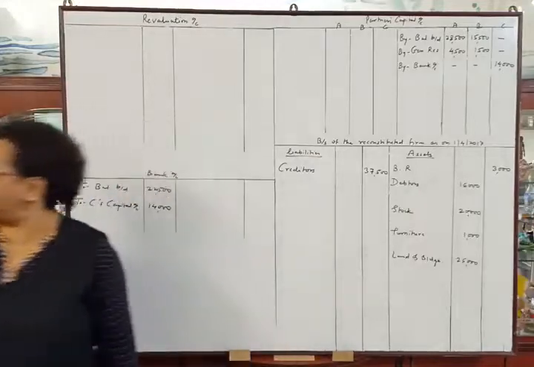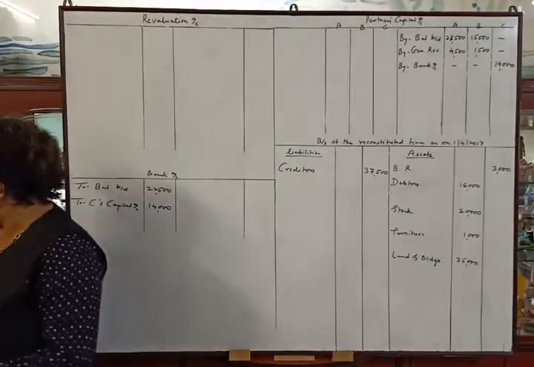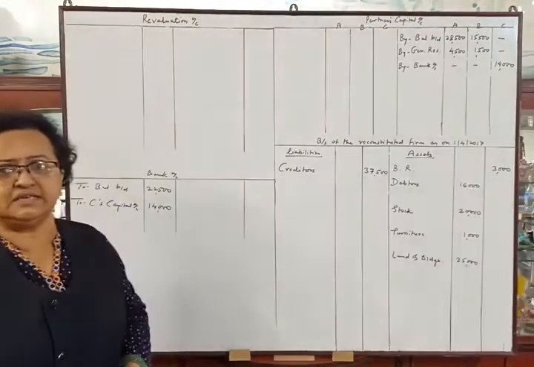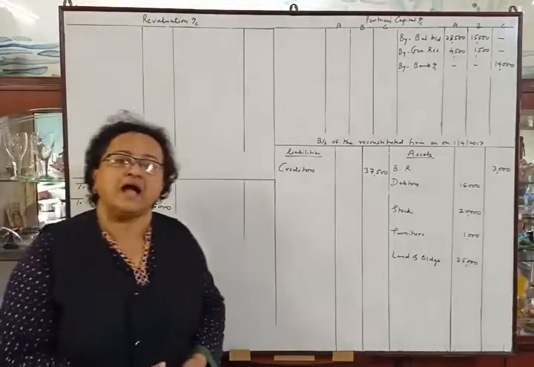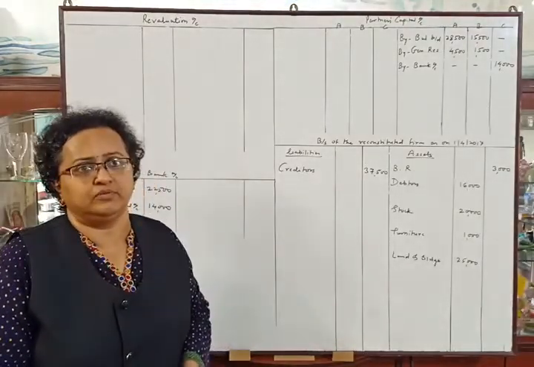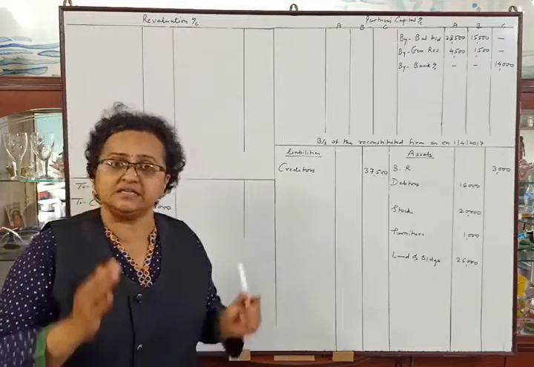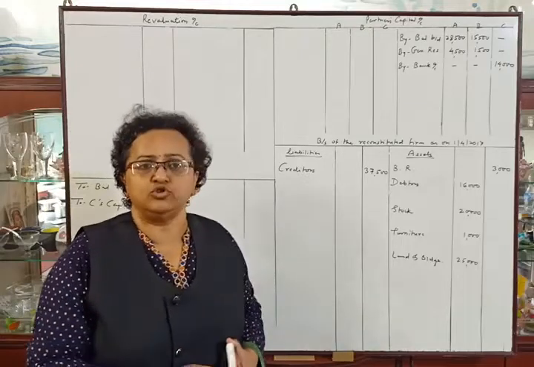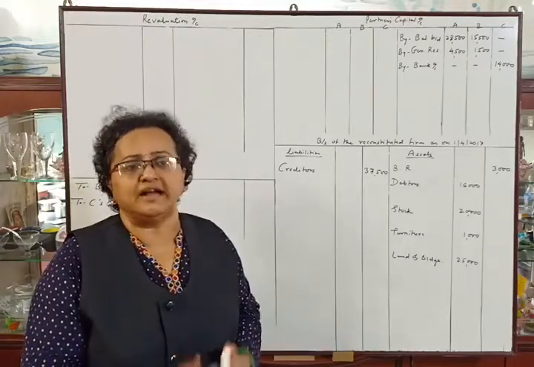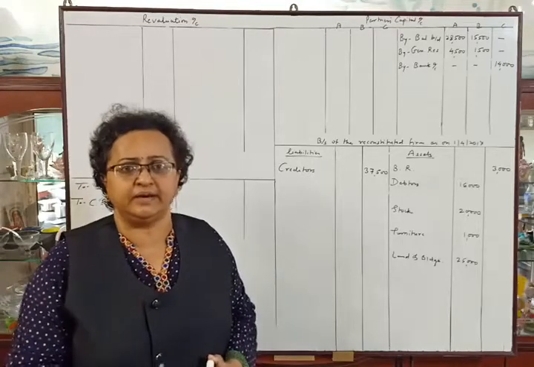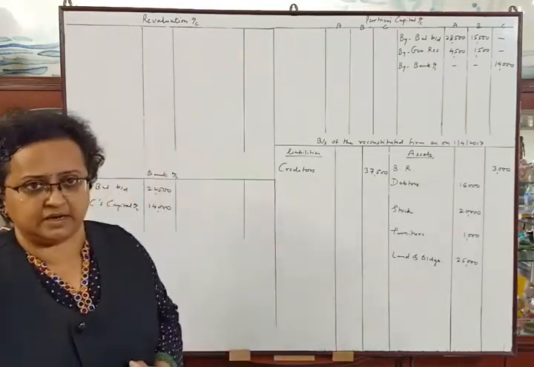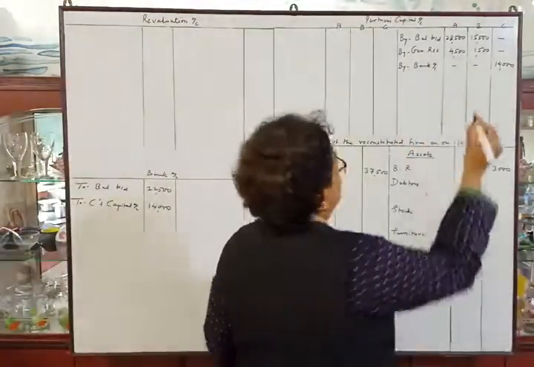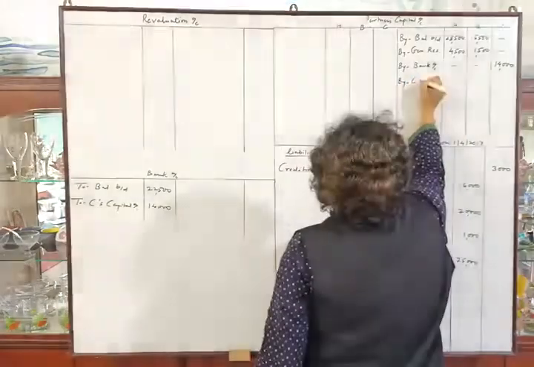Okay. Now next adjustment, goodwill to be valued at rupees 20,000. C is unable to bring cash for his share of goodwill. As C is not bringing cash for goodwill, we have calculated C's share of goodwill, which is 4,000, and I have shown the adjustment entry, that is C's current account debit to A's capital account and to B's capital account. So we will make the posting, credit side of capital account by C's current account.